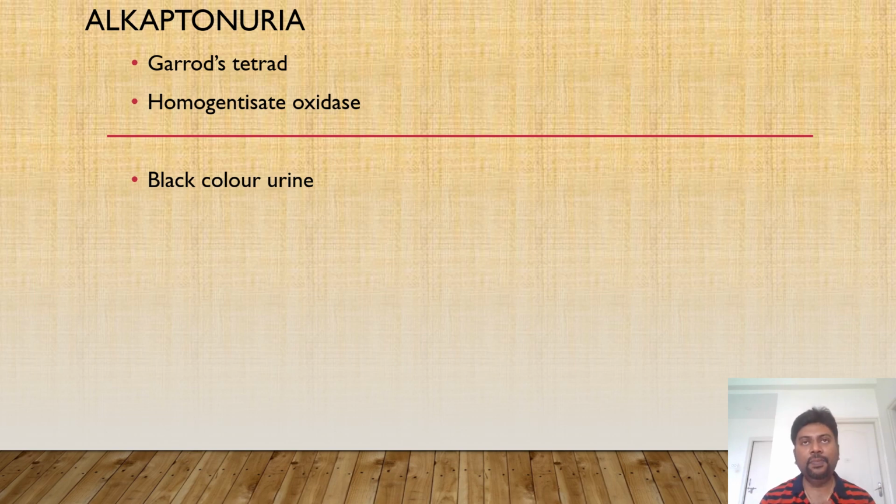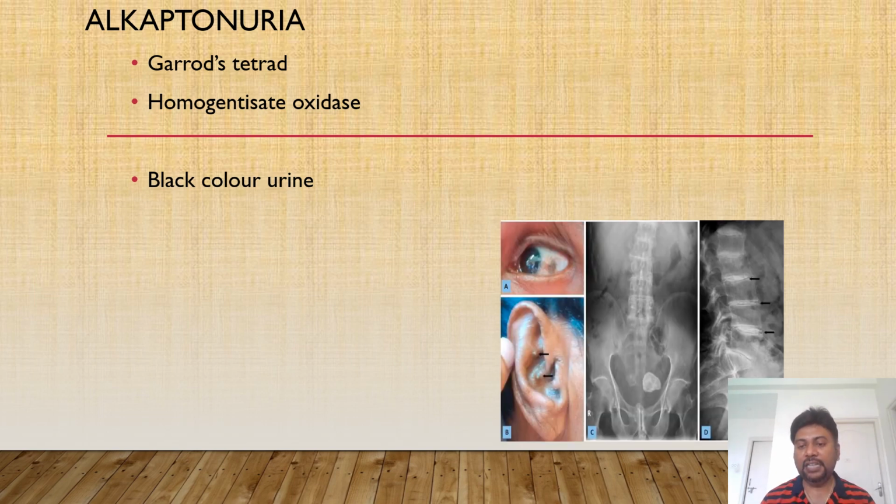Apart from getting excreted in urine, alkaptonuria will not cause much damage to our body, but sometimes in older age, the excess alkaptone bodies can get deposited in the bones and cartilages, mainly the vertebral disc and pinna of the ear, and can lead to a condition called ochronosis. That is the only complication you can see in this patient.